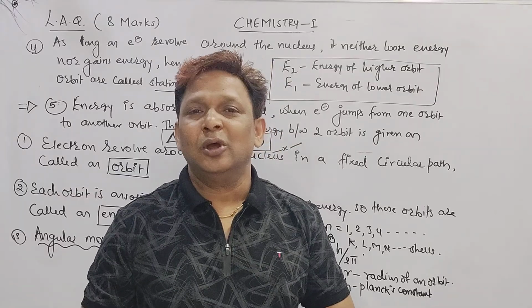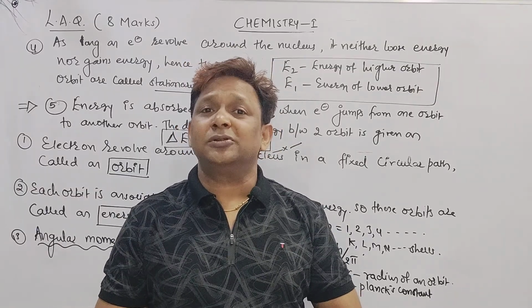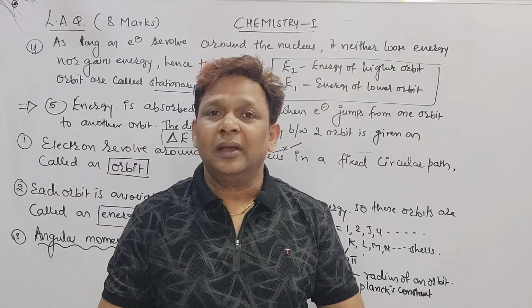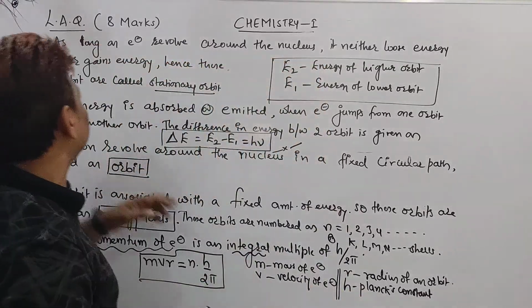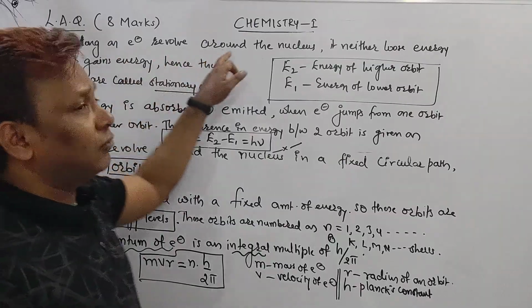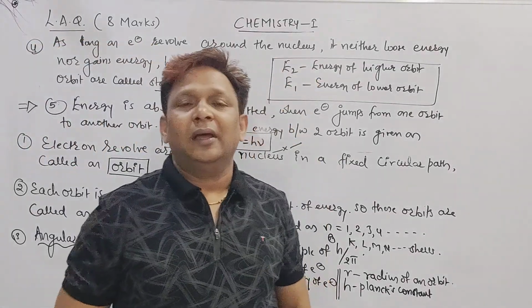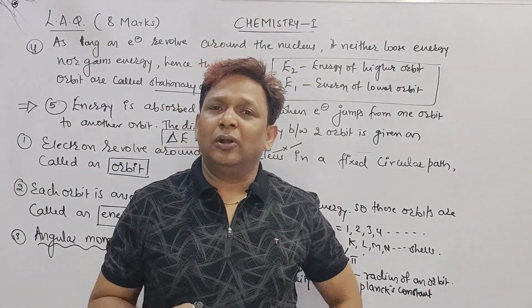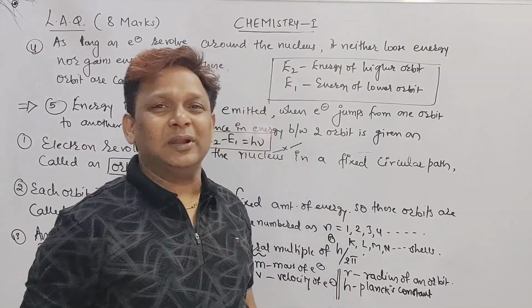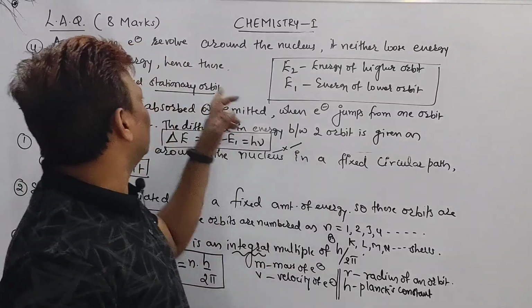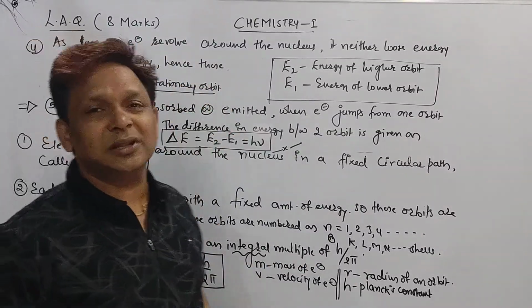Everything we wrote here. Point number 4, beta, we are discussing stationary orbit. Do you remember? As long as the electron revolves around the given orbit. So better we write it this way: as long as the electron revolves around the nucleus, it neither loses energy nor gains energy. That orbit is called a stationary orbit. I wrote here, beta, stationary orbit.